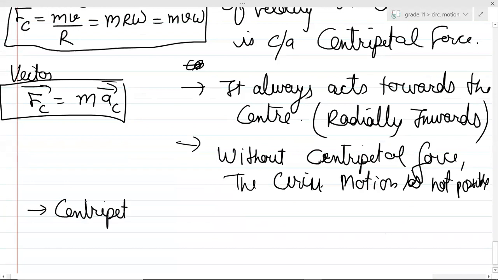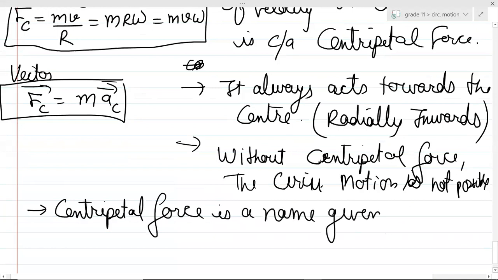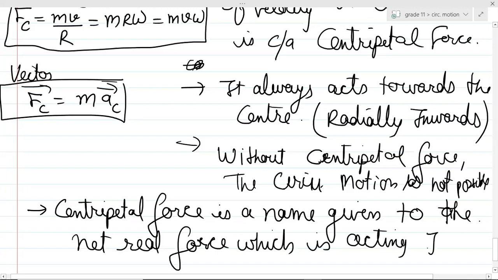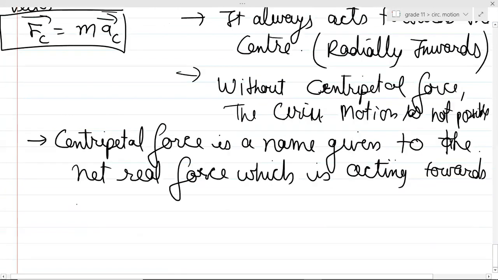Centripetal force is the name given to the net real force which is acting inside, acting towards the center of the circle.